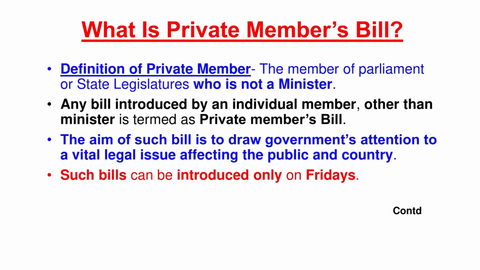So first of all, let's define who is a private member. The member of Parliament or a state legislature who is not a minister is called a private member. Any bill introduced by an individual member other than the minister is termed a private member's bill. The aim of such a bill is to draw the government's attention to a vital legal issue affecting the public and the country. Such bills can only be introduced on Friday. That is the rule of the House.